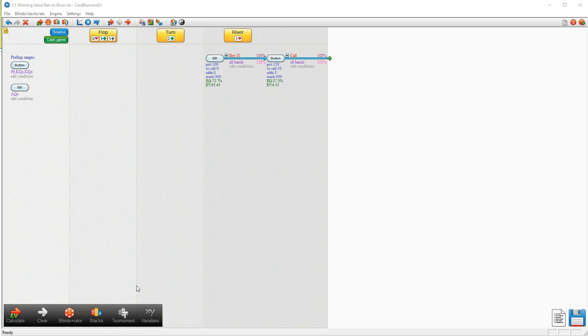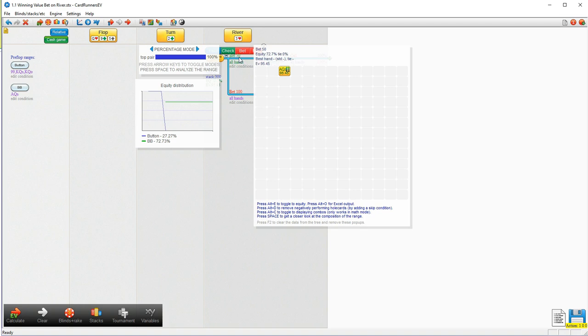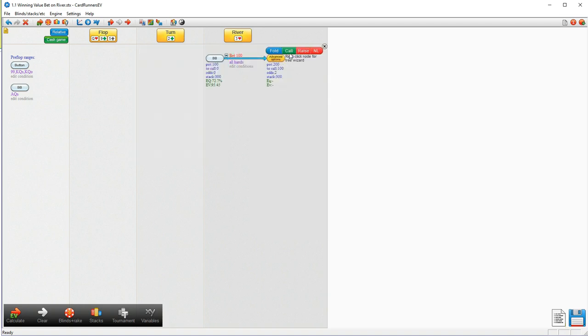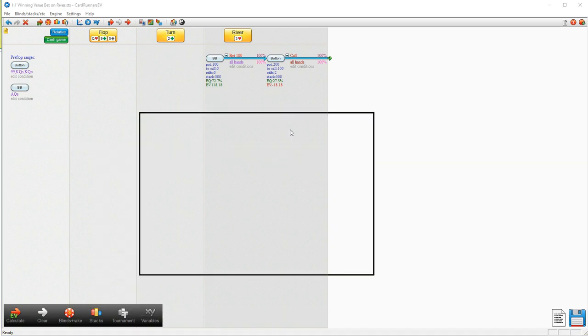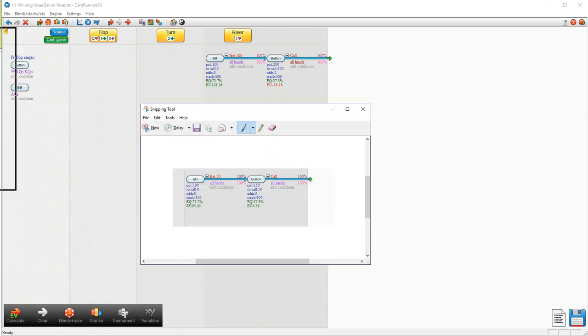Okay, you're not going to make as much when you get called, but because you're going to be getting called at a much higher frequency, you generate a higher long-run expectation. So we've screenshot this particular example. Now let's change the bet sizing. Let's say that we instead bet a larger sizing. Let's say we bet pot, and then let's delete the old node, and let's say that our opponent calls every time. And let's run the EV calculation. You can see that our expectation now jumps up to 118, and originally it was 95.45.